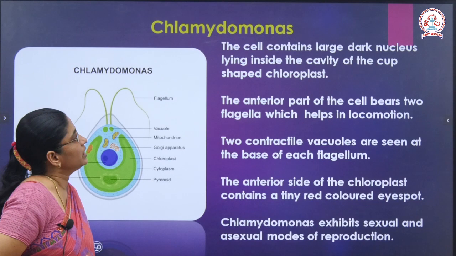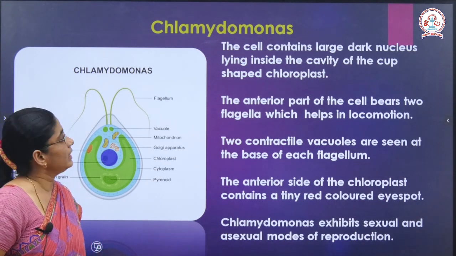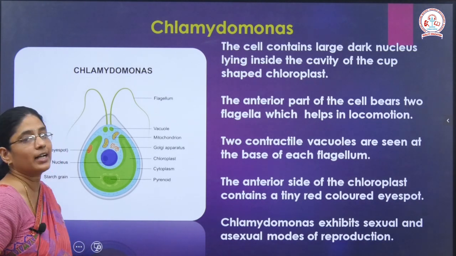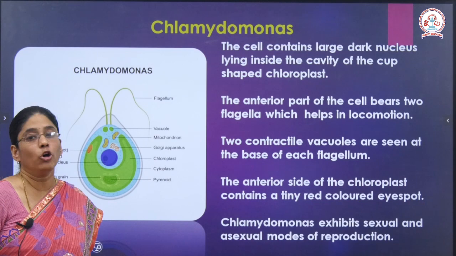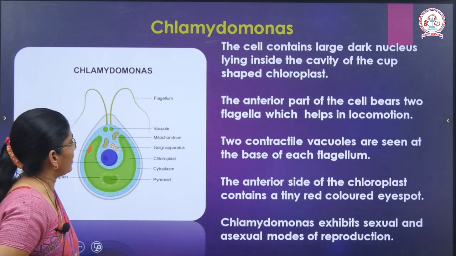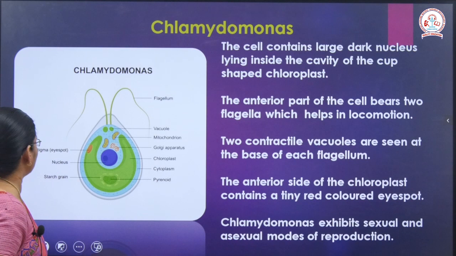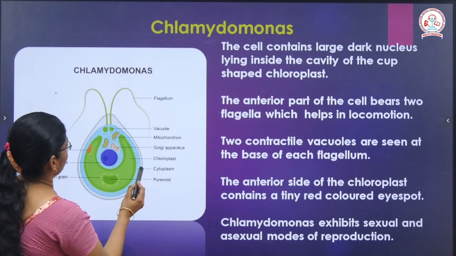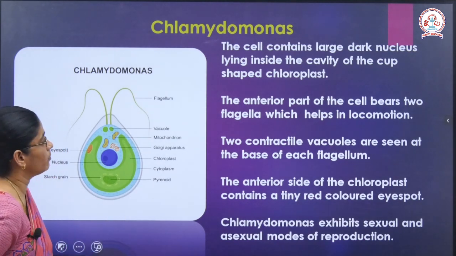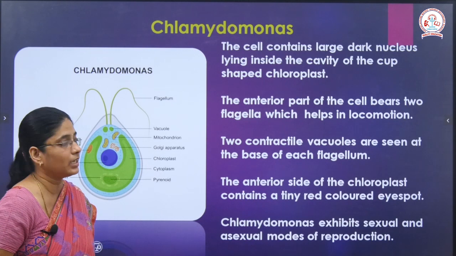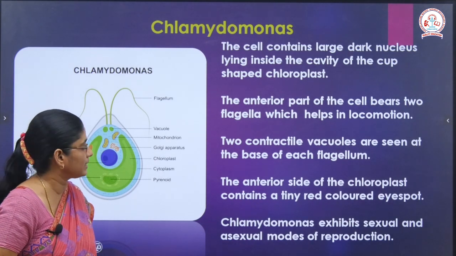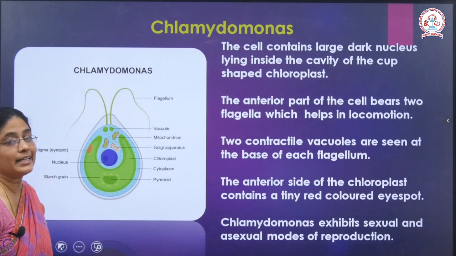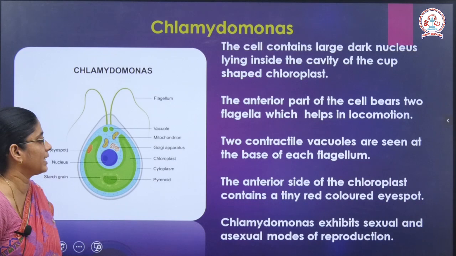The cell contains a nucleus which is dark, and it lies inside the cavity of the cup shaped chloroplast, and at the anterior part of the cell it bears two flagella. What is the main function of flagella? They help in locomotion. Two contractile vacuoles are also seen at the base of the flagellum. Here you can see the cytoplasm and the flagella which help in locomotion. The anterior side of the chloroplast contains a red spot. This is the red spot.